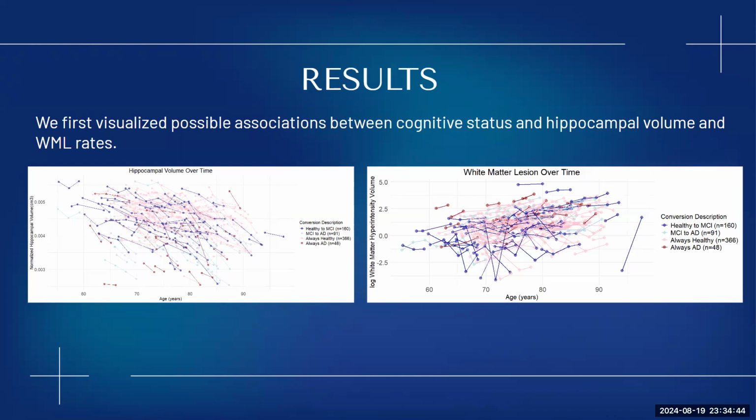for this graph. The same is for the white matter lesion graph, which on the y-axis is log white matter hyperintensity volume, and then the x is age. We can see on the visualization for the hippocampal volume that cognitive decline, so healthy to MCI, always AD, and MCI to AD, was often associated with lower volumes of hippocampal rates, and cognitive decline groups often saw higher white matter lesion rates.